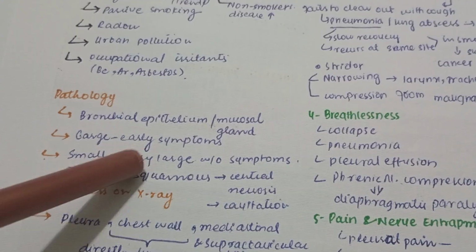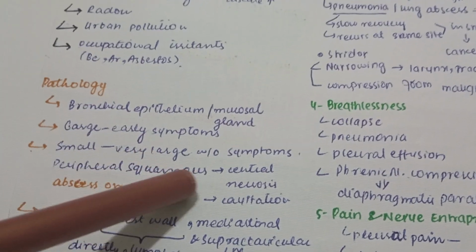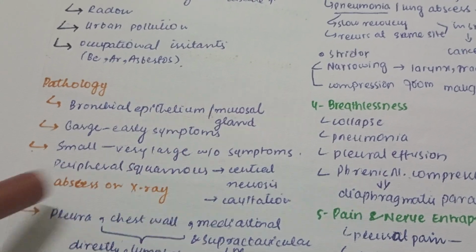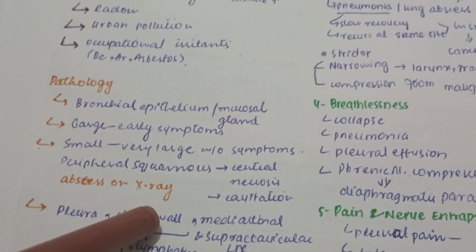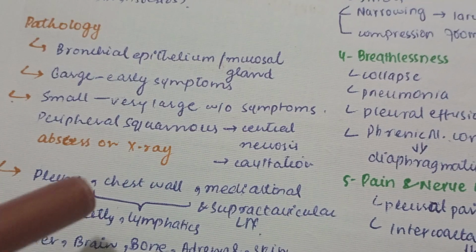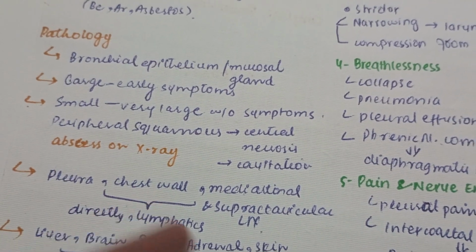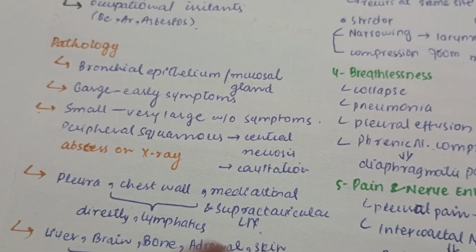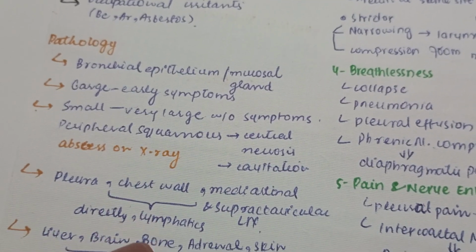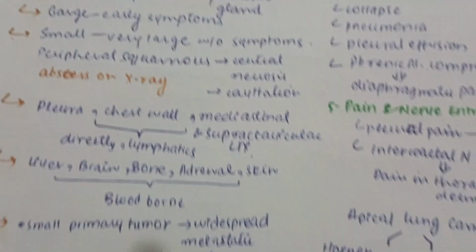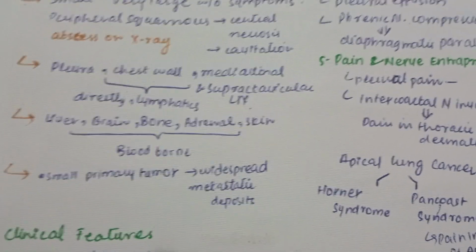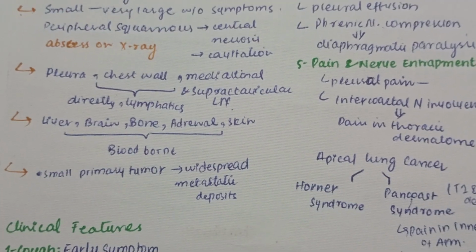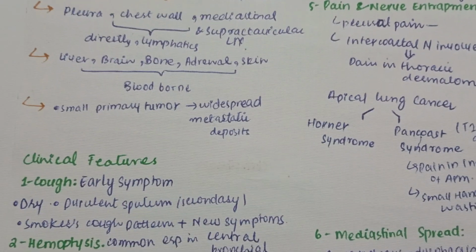So if there is a peripheral squamous tumor, then it can undergo central necrosis and cavitation can form, which usually appears as an abscess on X-ray. They can invade pleura, chest wall, and can also involve mediastinal and supraclavicular lymph nodes, either directly or with the help of lymphatics. They can also metastasize to the liver, brain, bone, adrenal gland, and skin by the help of the blood. Now let's move toward the clinical features.